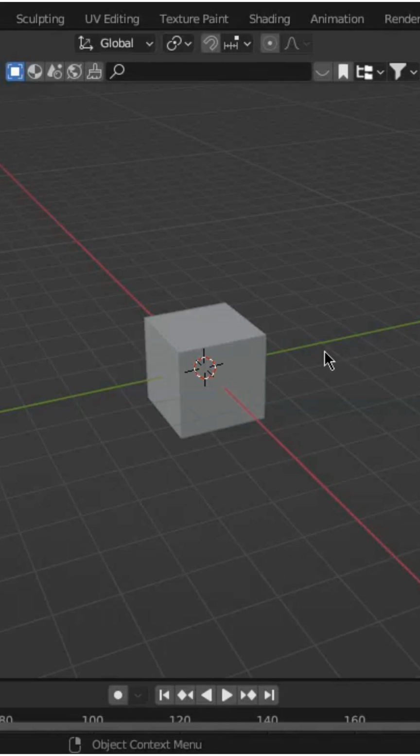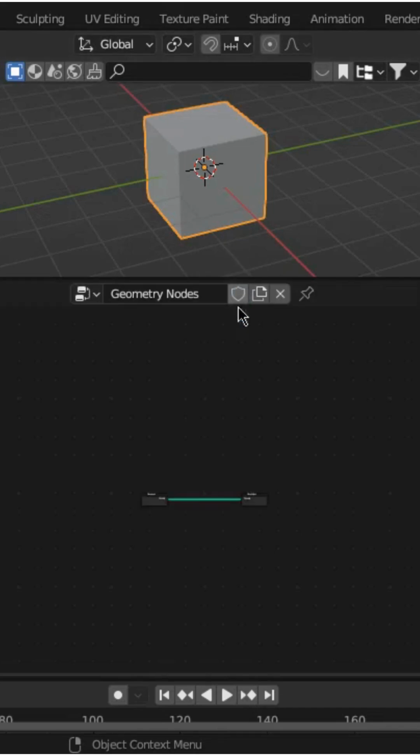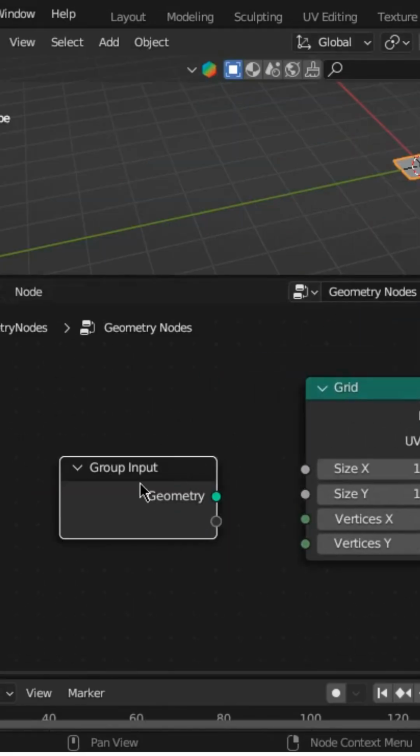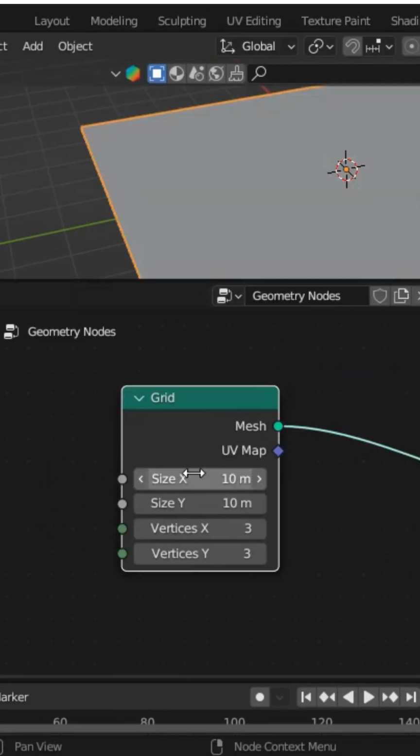Do you want to create astonishing landforms? Okay, switch to the Geometry Nodes tab and create new. Here, search for grid and delete the original group input. Set the grid parameters to 10:10 and 300 by 300 vertices.